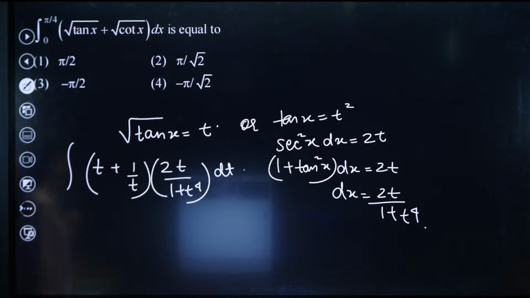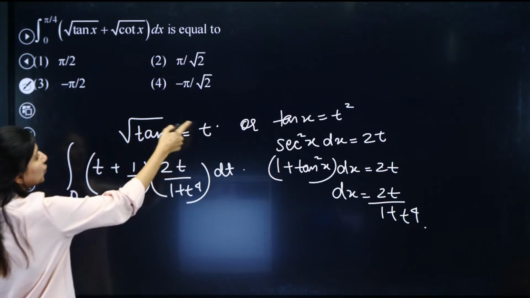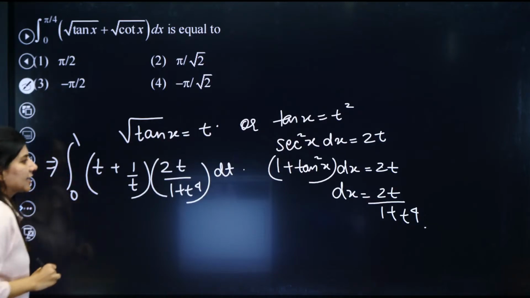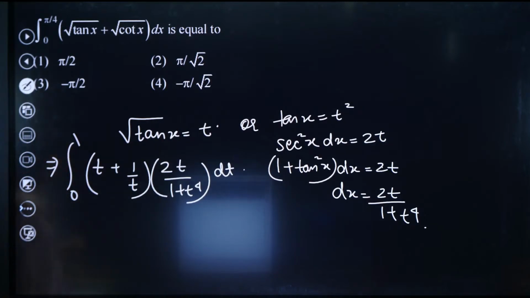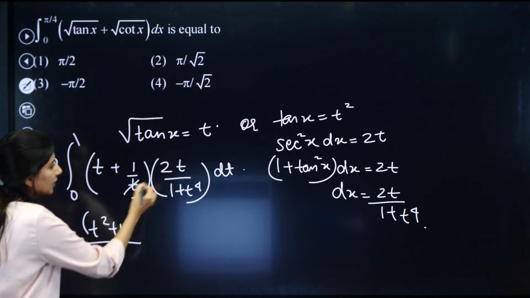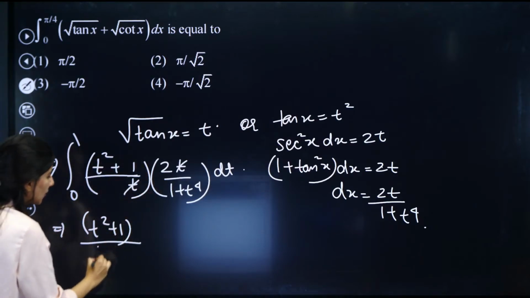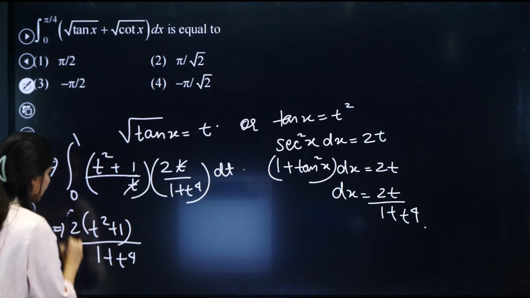Correct? Clear? And now the limits will get changed. So this is going to be 0 by 0. The moment you put pi by 4, you get root 1, so 0 to 1, this is your expression. So finally, if I solve it, I get t square plus 1. The t's cancel out, 1 plus t raised to power 4. We have 2 integration dt.